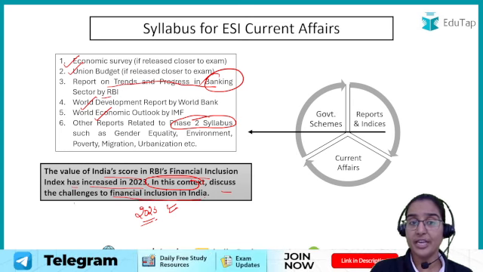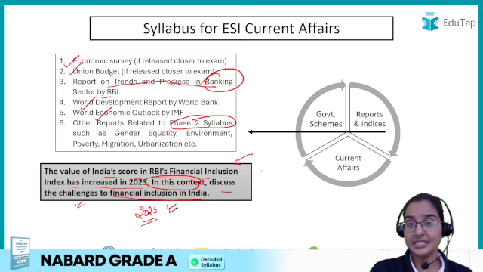Now, whatever challenges you write, if you are writing just the general challenges, you might not score that well. But if you are discussing the challenges in light of this particular report, then you will fetch good marks, right? So these kinds of questions are asked.